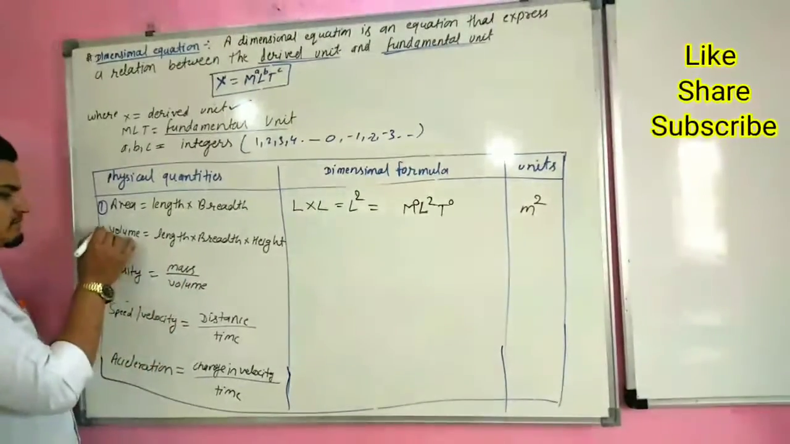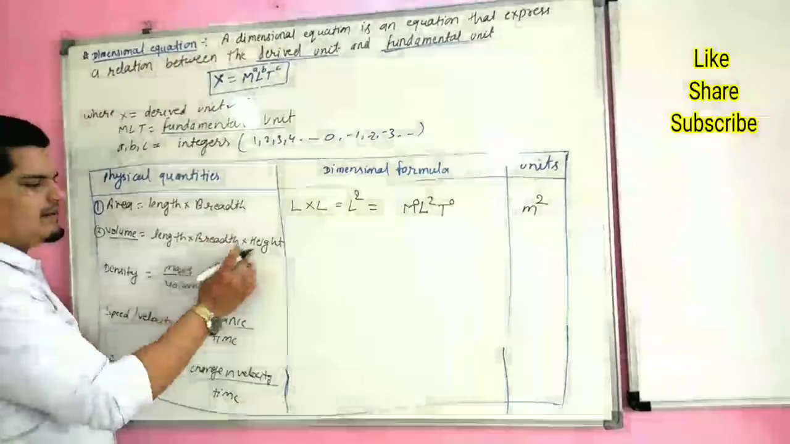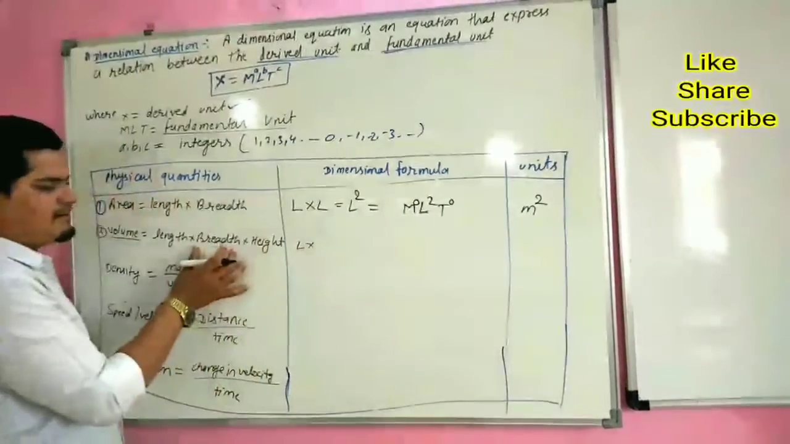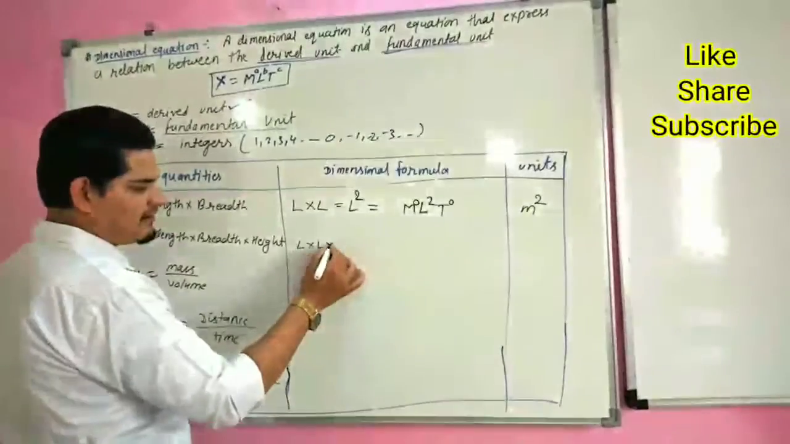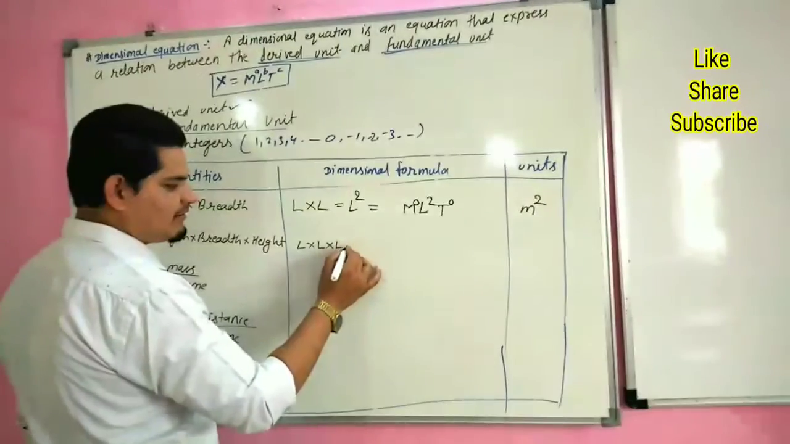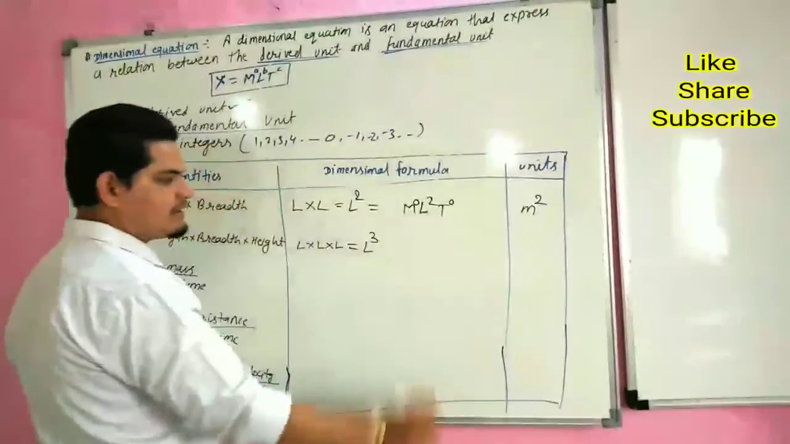Now second is volume. Volume is equal to length into breadth into height. Length is measured in terms of L. Breadth is also a length, and it is also measured in terms of length. Height is also a length, and it is also measured in terms of L. So L into L into L, L to the power 3.